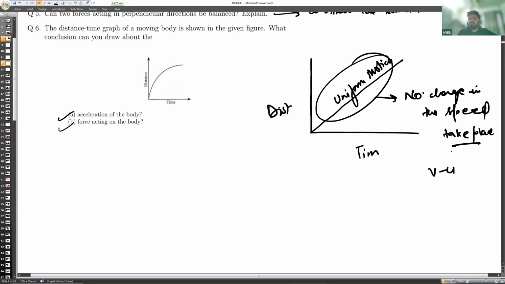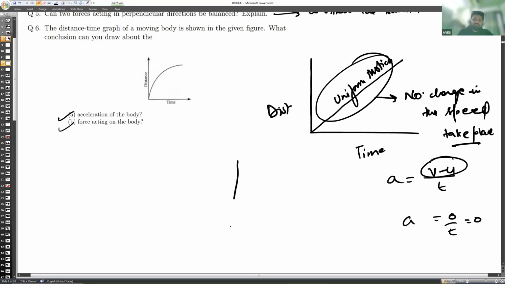If the initial speed is 50, the final is also 50 meter per second. So if you keep this value as 0, 0 by t will be equal to 0, so acceleration will be 0. So if it is a straight line in the distance-time graph, then it will be a zero accelerated motion, or we can say that it is not having any acceleration.